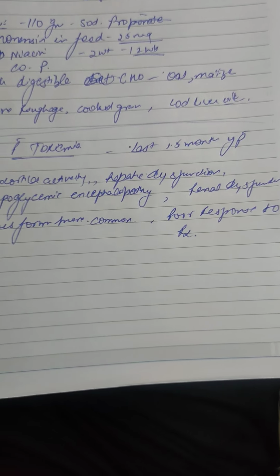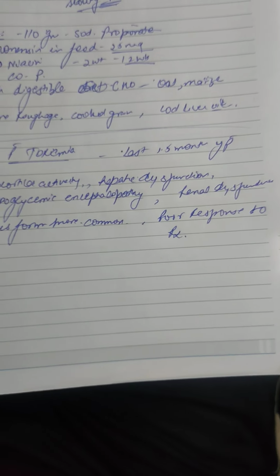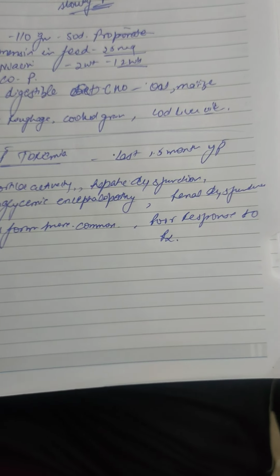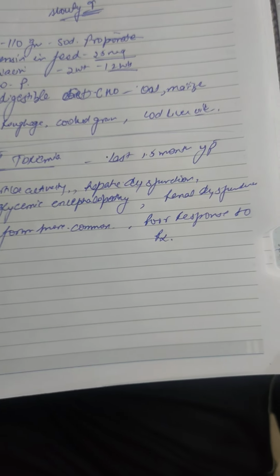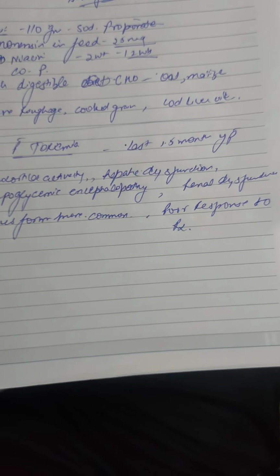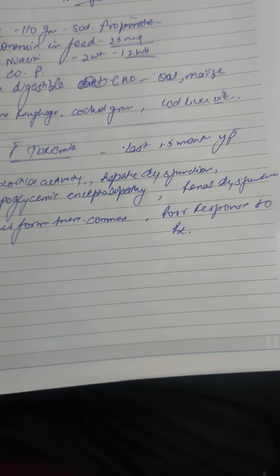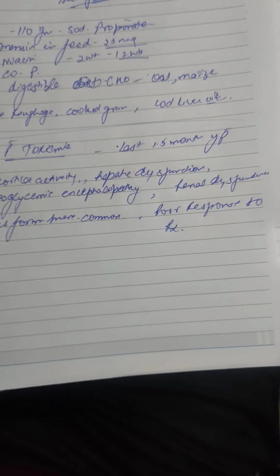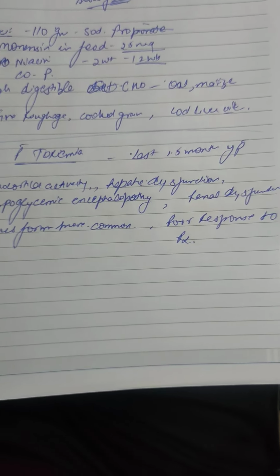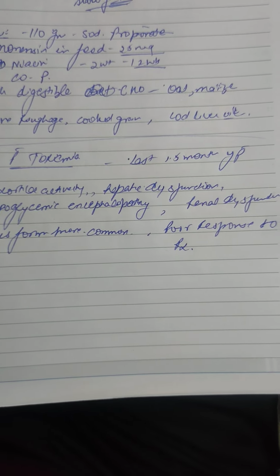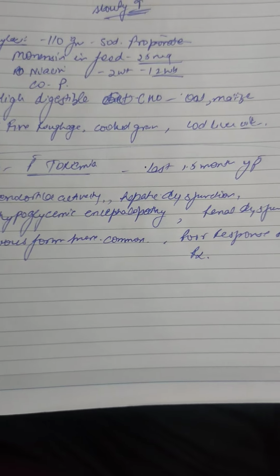About 1 kg of concentrate diet should be given per 2.5 to 3 kg of milk. Monensin has been shown to be a helpful agent in the prevention of the disease, so about 25 milligram of monensin can be added to the feed. Daily supplementation of sodium propionate, around 110 grams for up to 6 weeks, is also helpful in prevention. Moreover, only fresh and good quality roughage and concentrate should be fed to the animal.